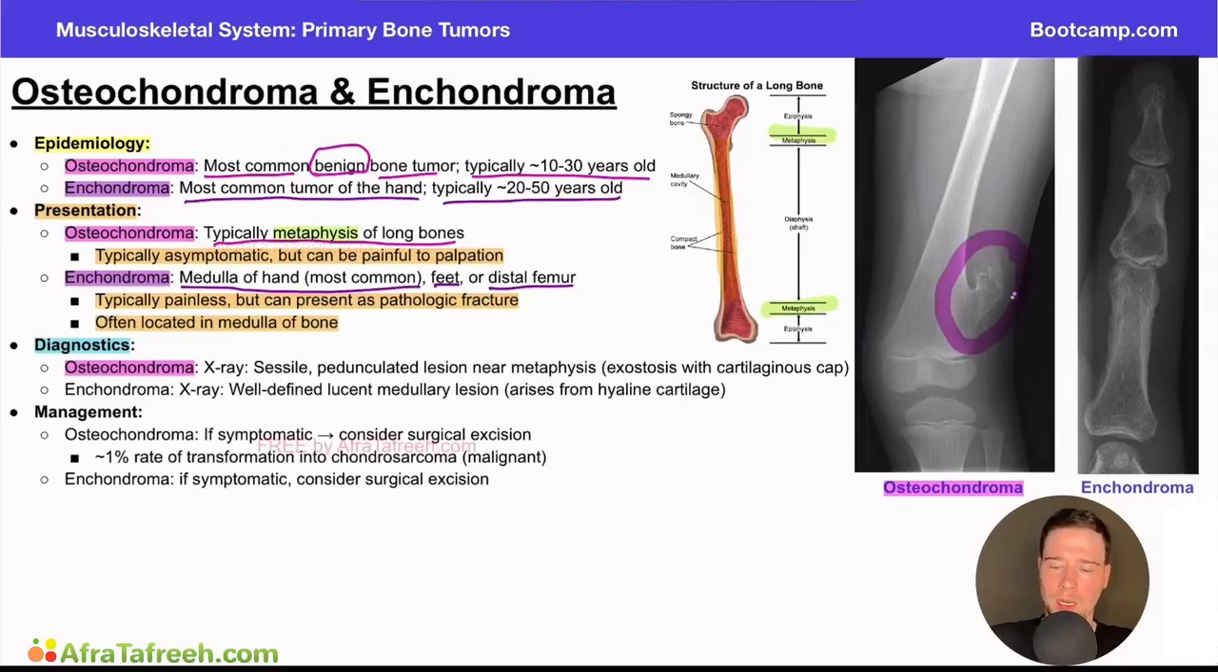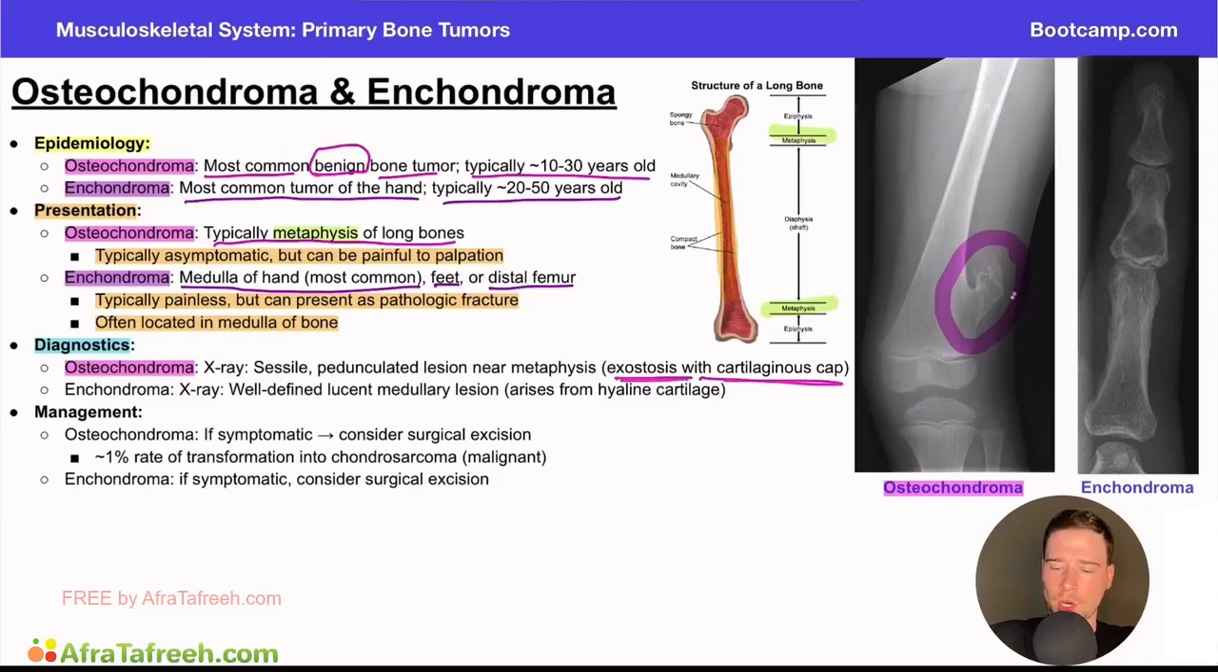And here it is, we see right here. We have a femur and we have the diaphyseal portion right here. This is going to be approximately the metaphyseal region. And then we have our epiphysis down here. So again, we're saying this is primarily a metaphyseal lesion, and that is where we are seeing this tumor or this growth occur. This is sometimes also referred to as an exostosis or bony outgrowth with a cartilaginous cap.